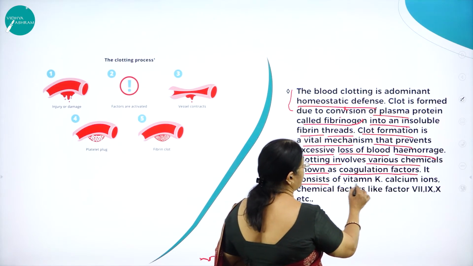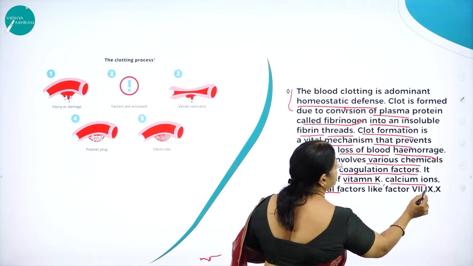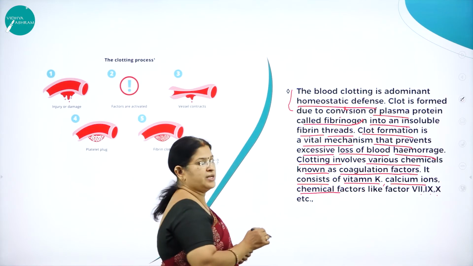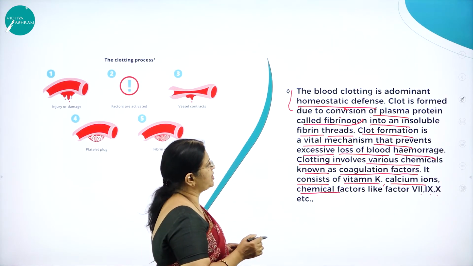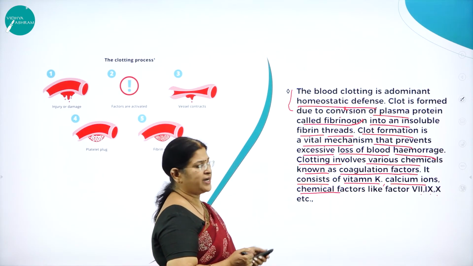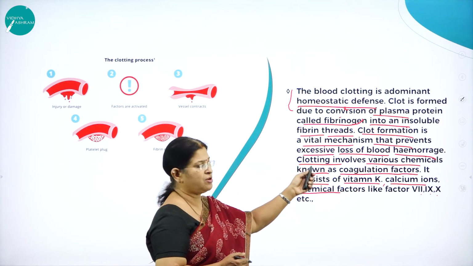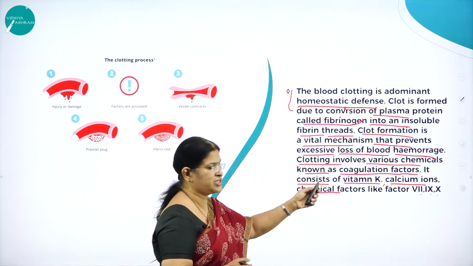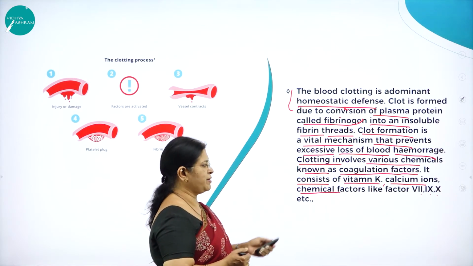It consists of vitamin K, calcium ions, and chemical factors like factor 7, 9 and 10, etc.